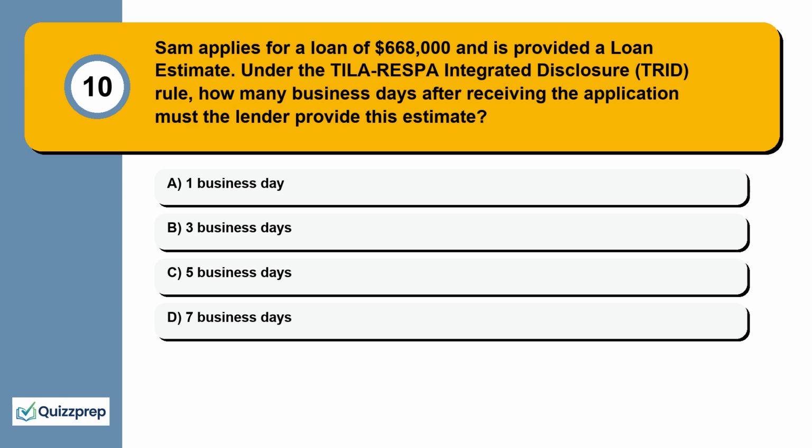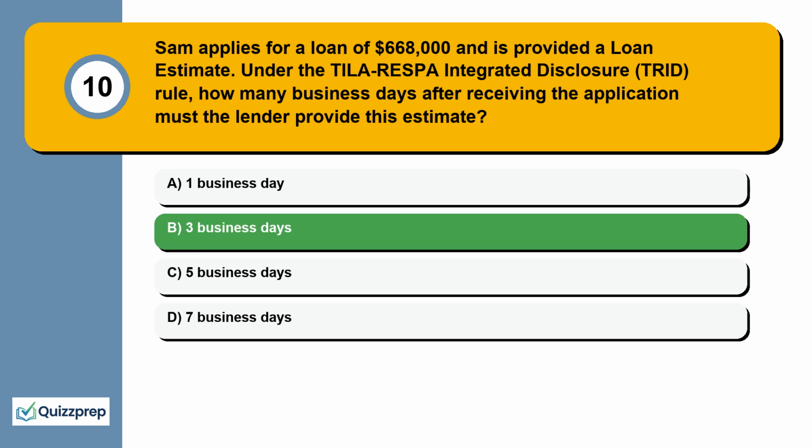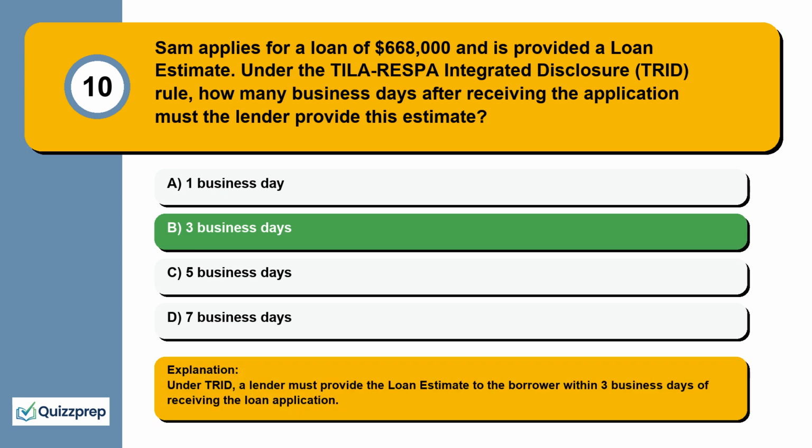Question 10. Sam applies for a loan of $668,000 and is provided a loan estimate. Under the TILA-RESPA Integrated Disclosure (TRID) rule, how many business days after receiving the application must the lender provide this estimate? 1 business day, 3 business days, 5 business days, 7 business days. Under TRID, a lender must provide the loan estimate to the borrower within 3 business days of receiving the loan application.